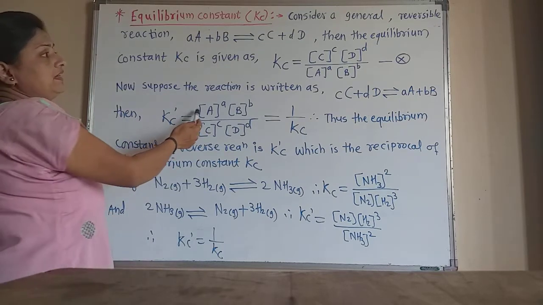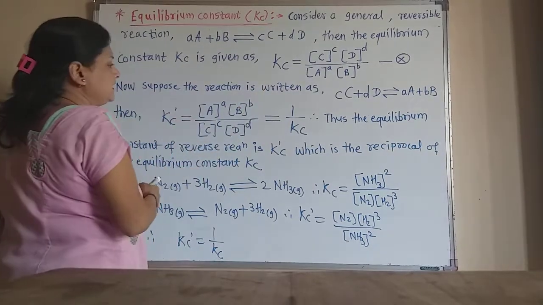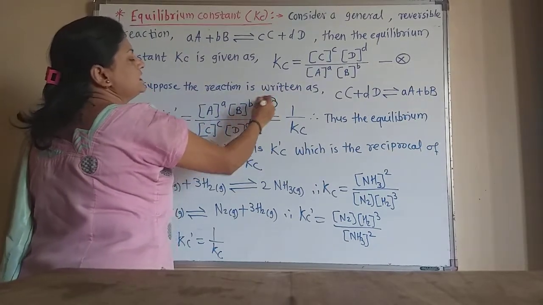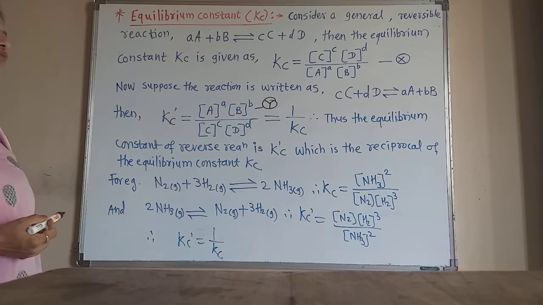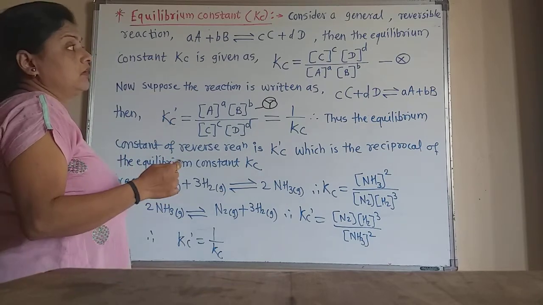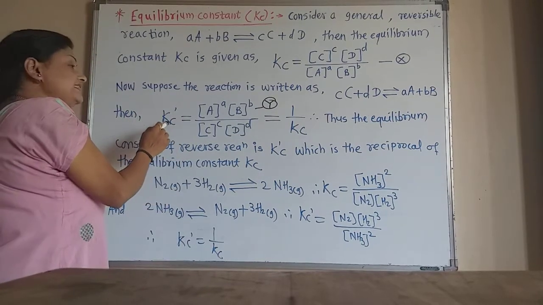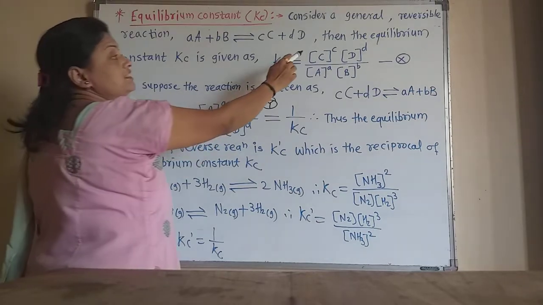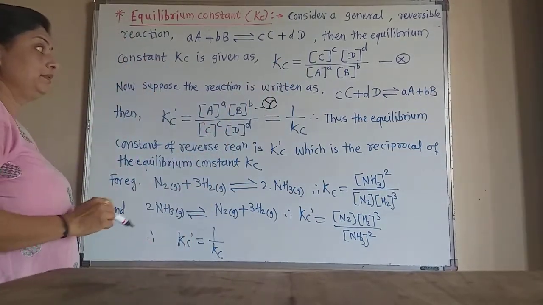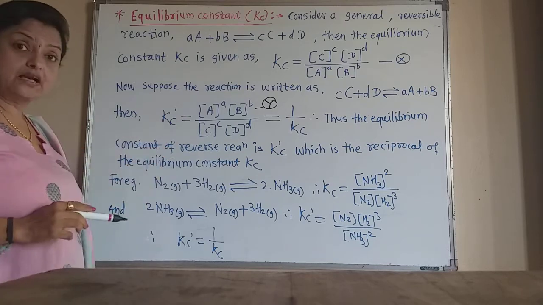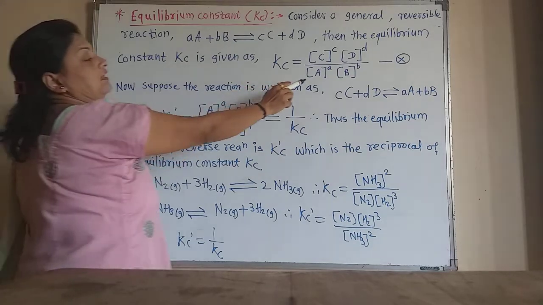Now suppose this is equation 1. We observe that this Kc dash is nothing but the reciprocal of Kc, because here the A and B terms are on the upper side and there they are on the lower side.